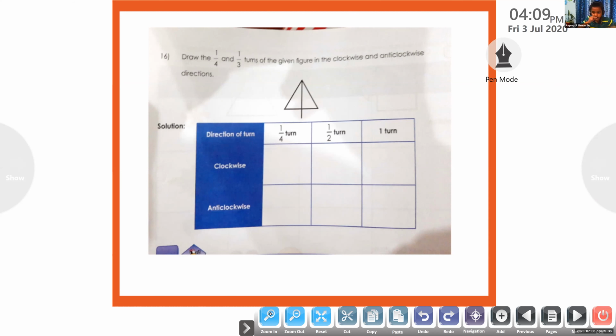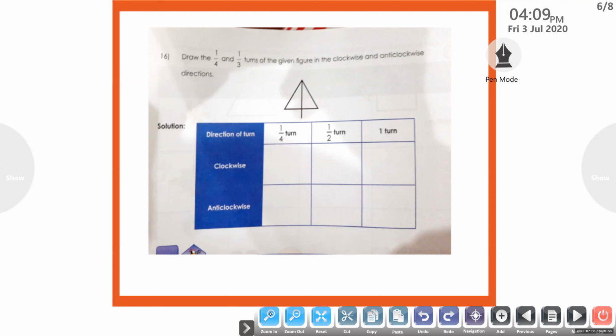Draw the 1 by 4 and 1 by 3 turns of the given figure in the clockwise and anti-clockwise directions. Okay. So Richard has raised the hand. Richard, is the question and the solution the same?